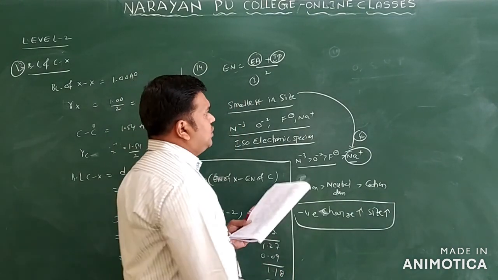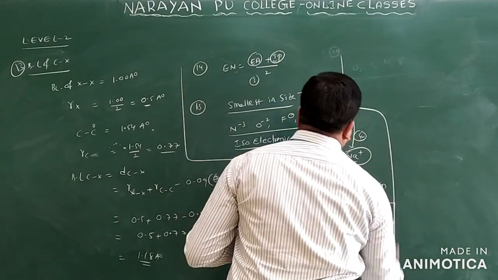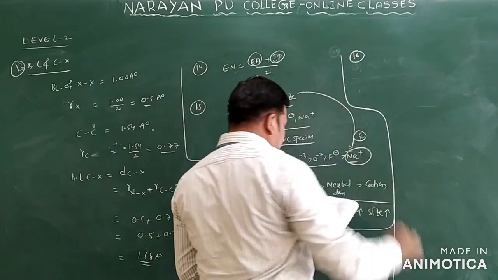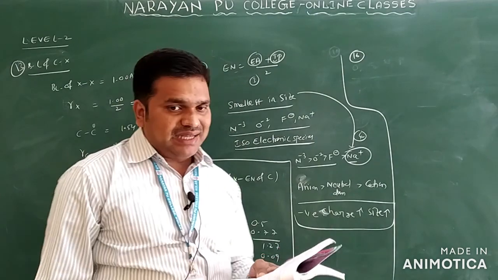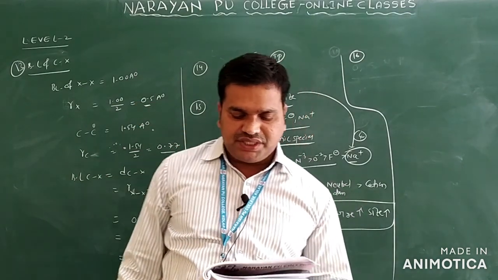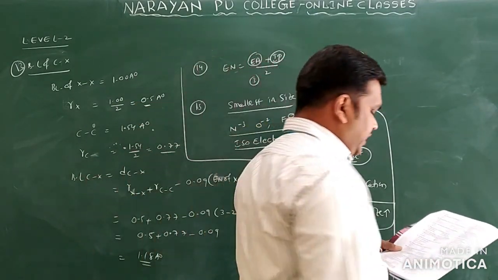And next, you can see question number 16. Question number 16 says palladium has an exceptional outer electronic configuration of 4d10 5s0.